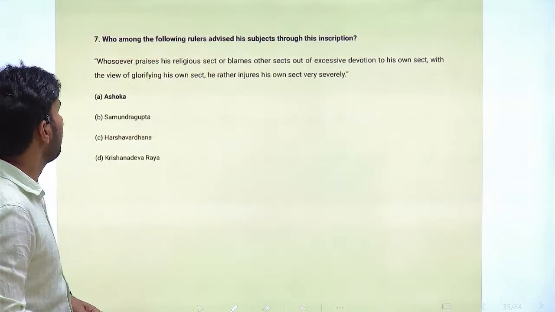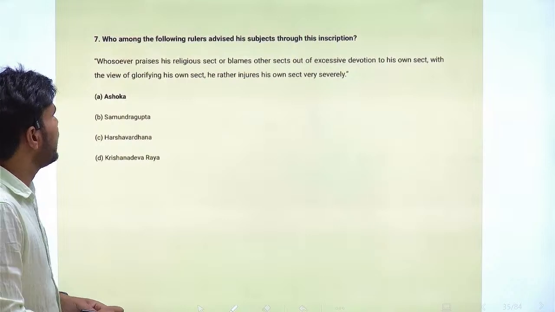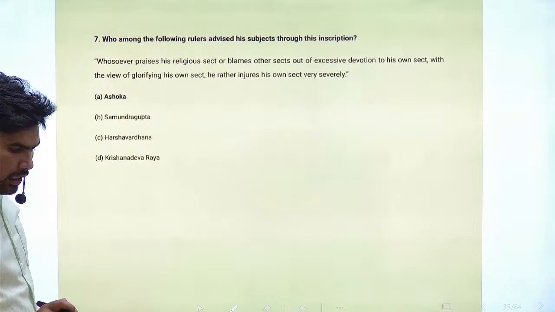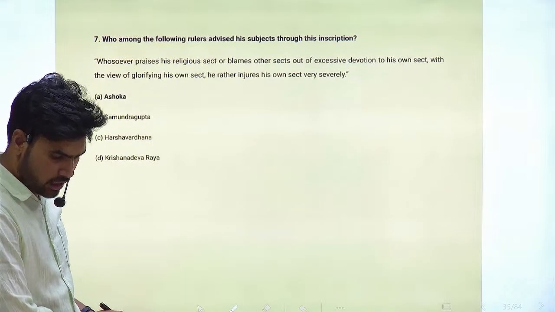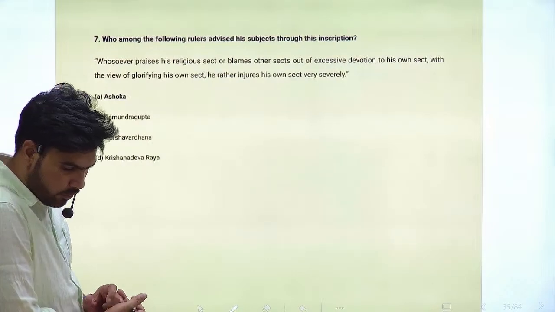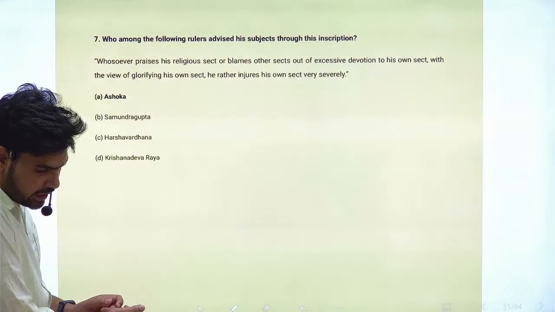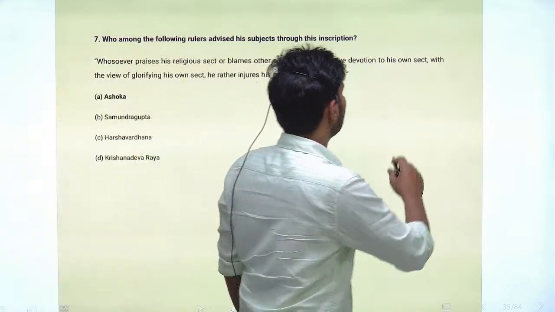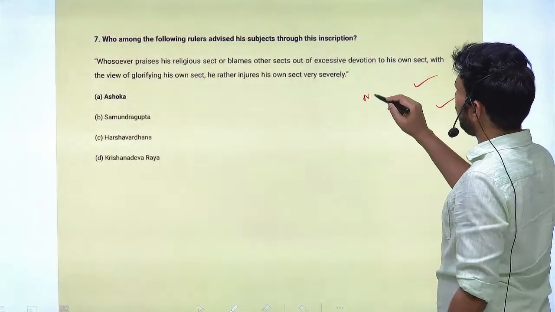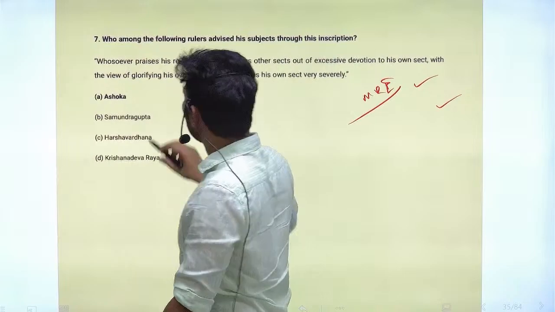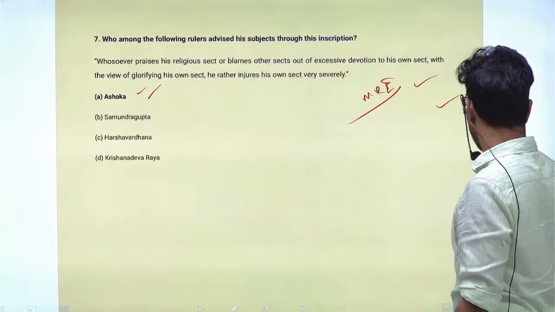Next is, who among the following rulers advised his subjects through this inscription? Whosoever praises his religious sect or blames other sects out of excessive devotion to his own sect, with the view of glorifying his own sect, he rather injures his own sect very severely. So you know very well, it is one of the major rock edicts issued by Ashoka. So it is the inscription of Ashoka.